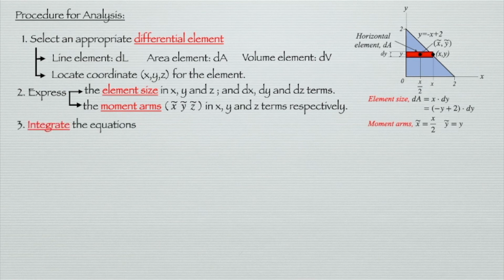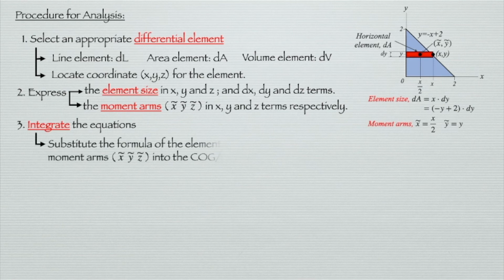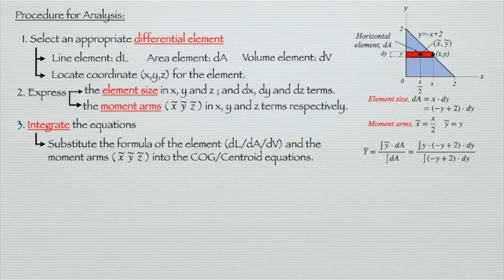The third step is integrate the equation. How we're going to integrate is, first we need to substitute the formula that we have above, the element size and the moment arm, into the COG or centroid equation. That means, for example, the y bar is equal to the integration of y dot dA over the integration of dA.